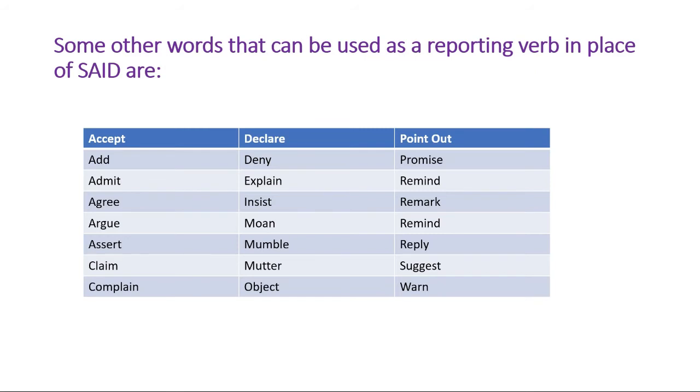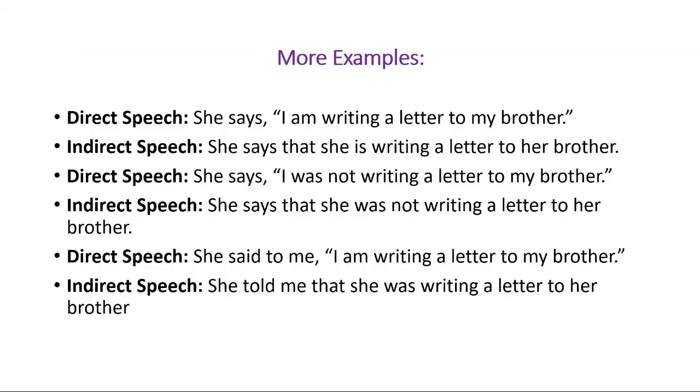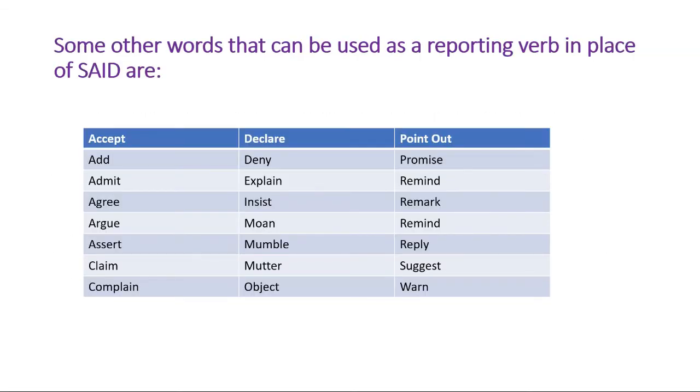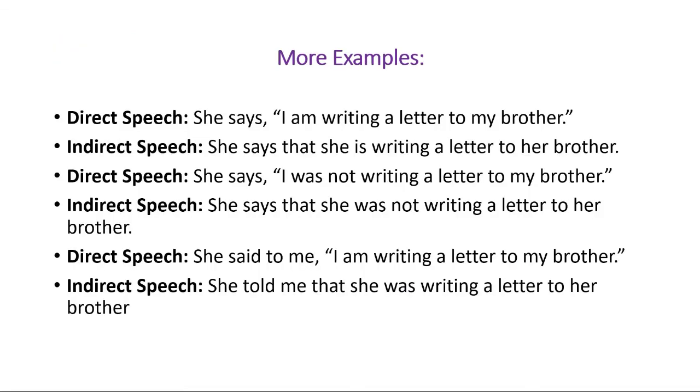And we have discussed some other words that can be used instead of said. But all these words have specific and special meaning. So only if you know the meaning, and only if the meaning of the sentence demands, only then you can use these words. So we have some more examples also.